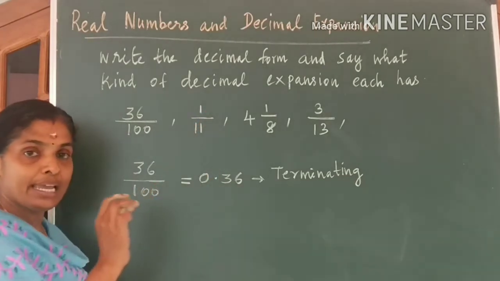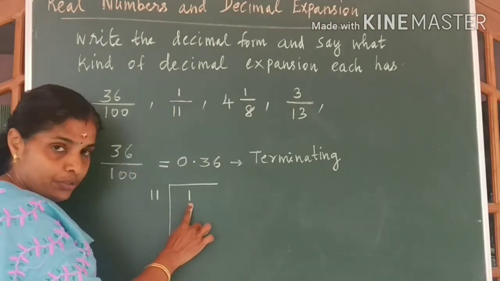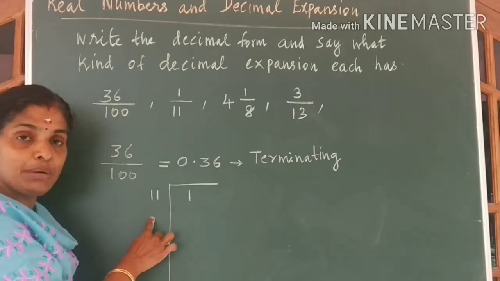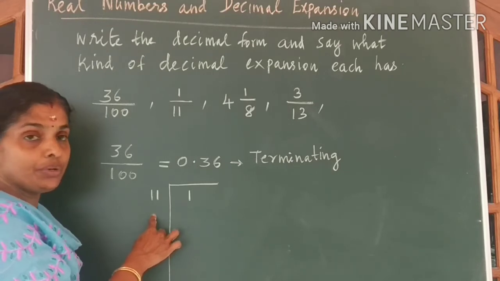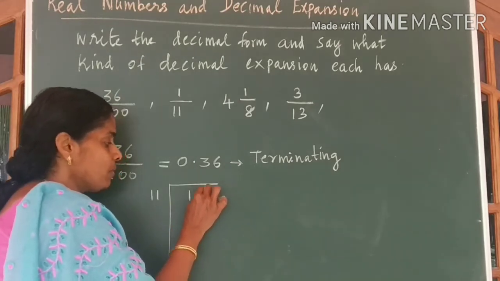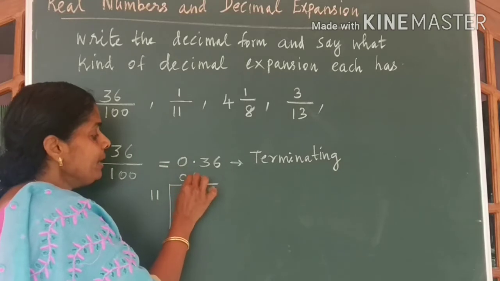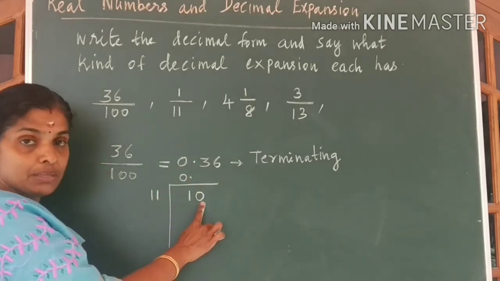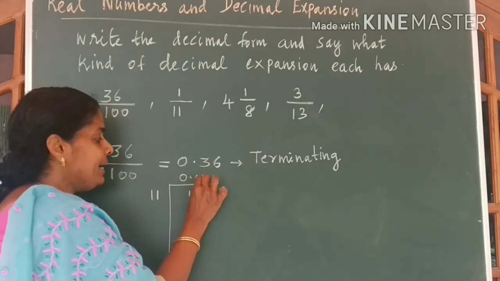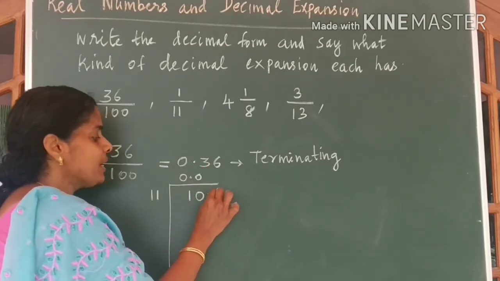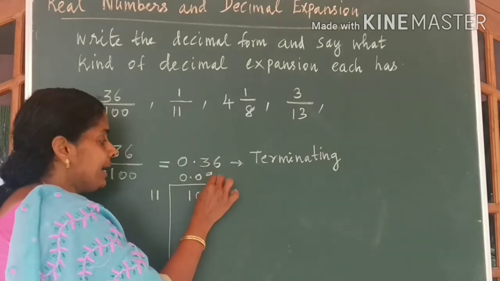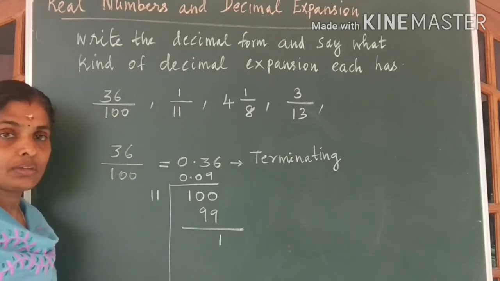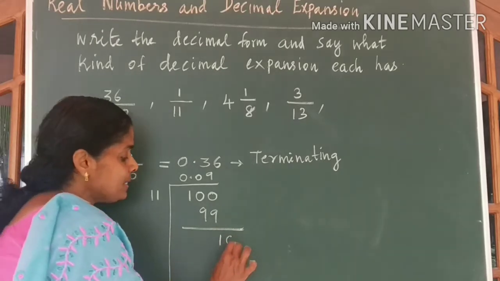Come to the second one. 1 divided by 11. So I have to divide 1 by 11. But 1 is not divisible by 11. So what we have to do? Add a 0. Keep your decimal point. Now also 10 is not divisible, so I am adding a 0. 9 11s are 99. Remainder is 1. Now add a 0.